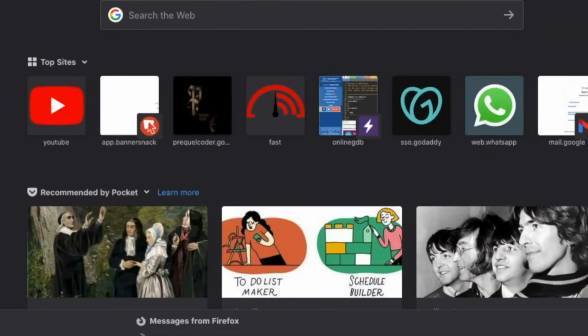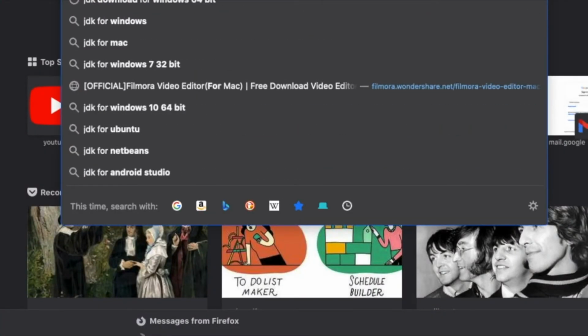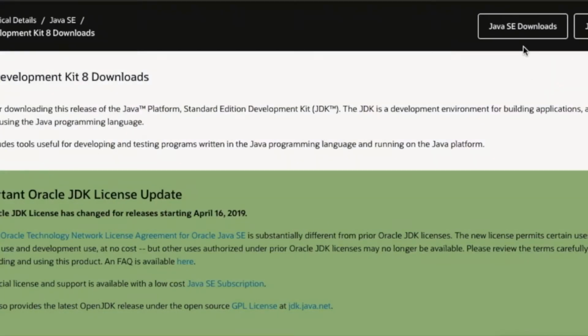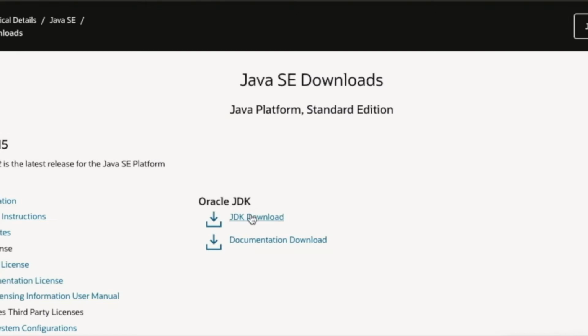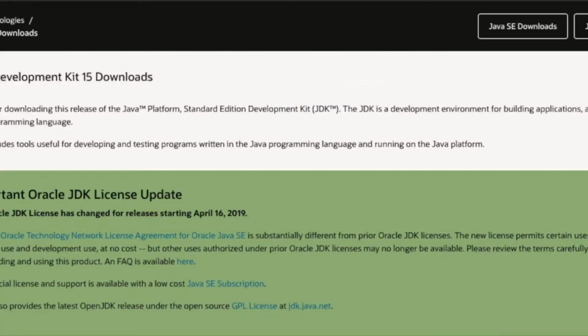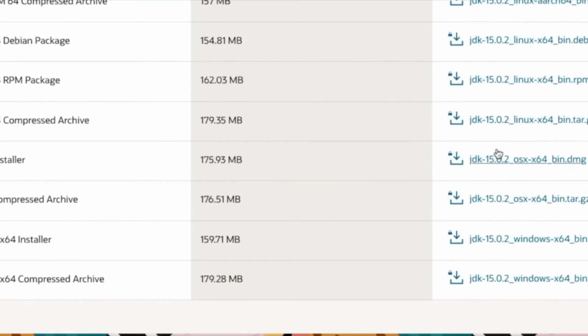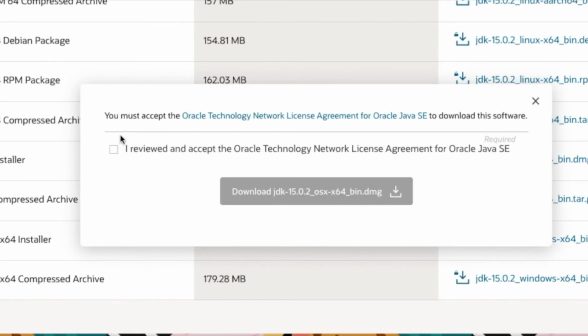And we will also install the JDK for Mac, so that the path setting will be easy. So here we got the JDK file. Let us download it. And the download has started. Let me wait for it to complete. It will ask for your version. Mine is Mac, so I'm going to install here.